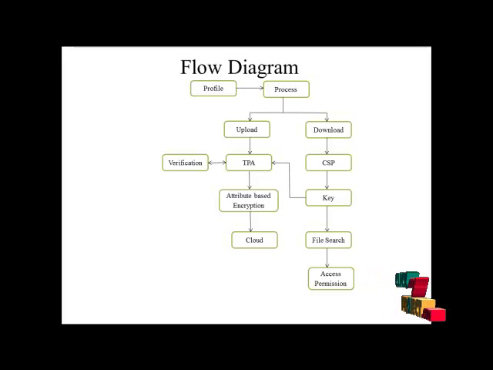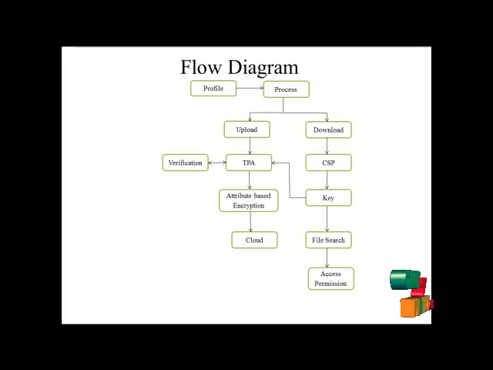The process means which action the user chooses when coming to the cloud. The user chooses upload or download. Suppose the user chooses upload: the user will upload the data to be stored on the cloud. First of all, the user has to get the key from the TPA. TPA means third party auditor, the key provider. So the user asks the TPA to get the key.